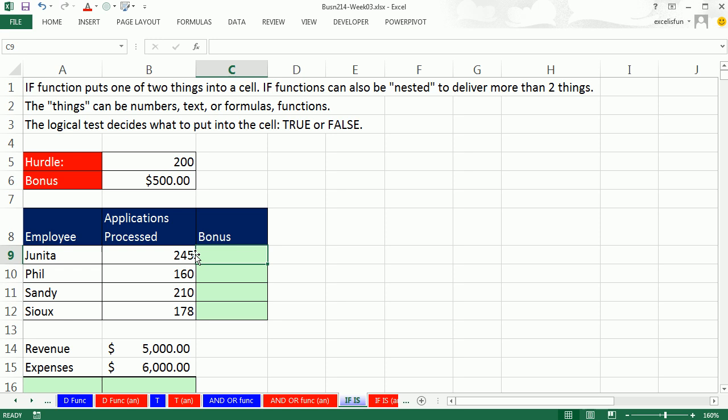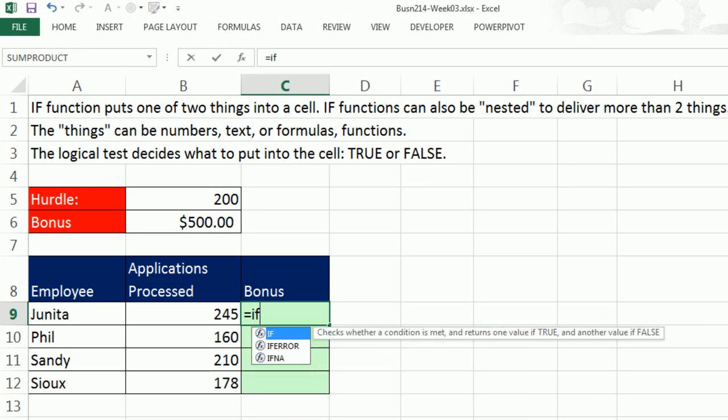We have a list, and here are applications processed. The hurdle for getting your bonus is 200. So in this case, we want to, in each cell, put one of two things, either 500 or 0. I say equals IF. There's our logical test. We need to put something there that's true or false.